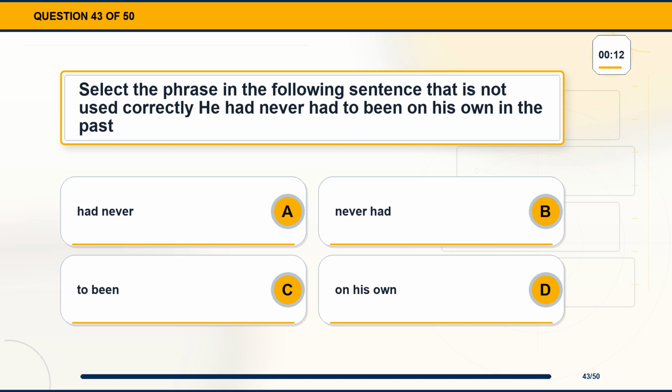Question 43. Select the phrase in the following sentence that is not used correctly. He had never had to been on his own in the past. Option A, had never. Option B, never had. Option C, to been. Option D, on his own.